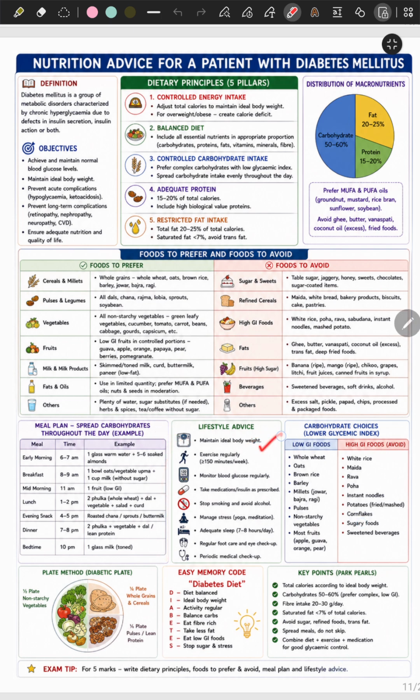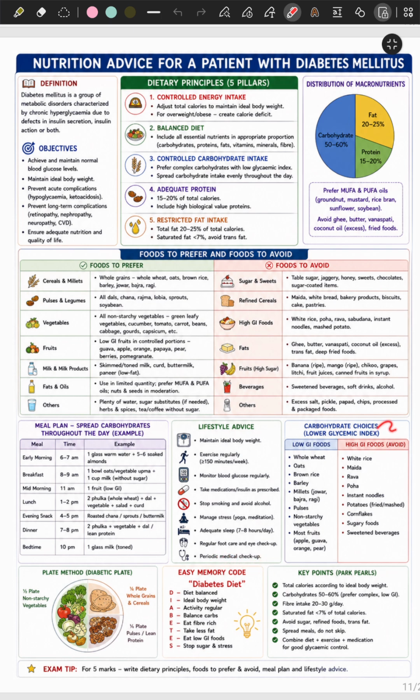Lifestyle advice: maintain an ideal body weight, exercise regularly, more than 150 minutes per week, monitor blood glucose regularly, take medication, insulin as prescribed, stop smoking and avoid alcohol, manage stress, yoga, meditation, adequate sleep of 7 to 8 hours per day, regular foot care and eye checkup, as there is high risk of developing diabetic foot later, periodic medical